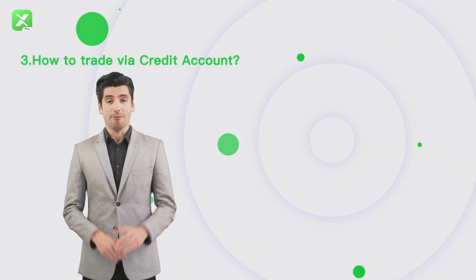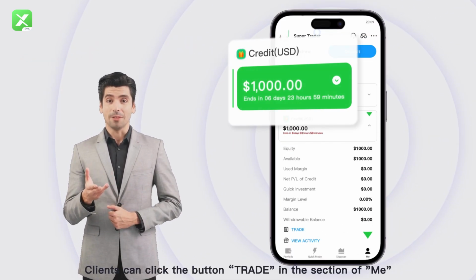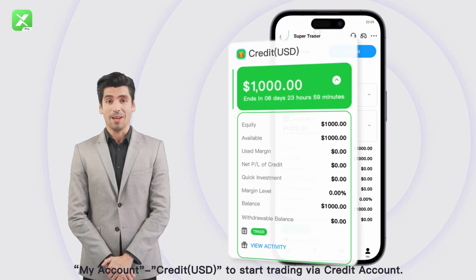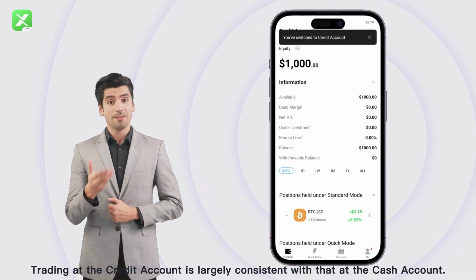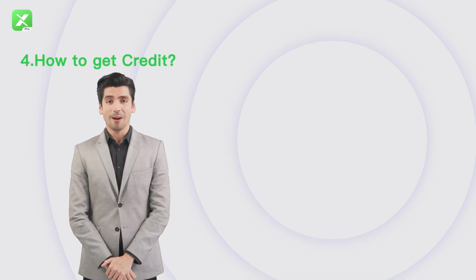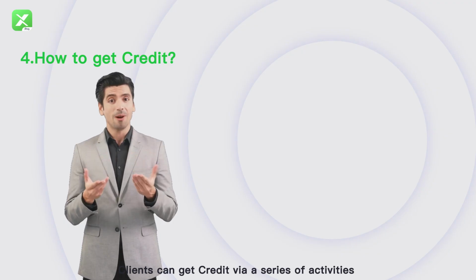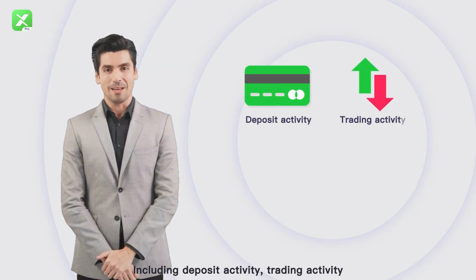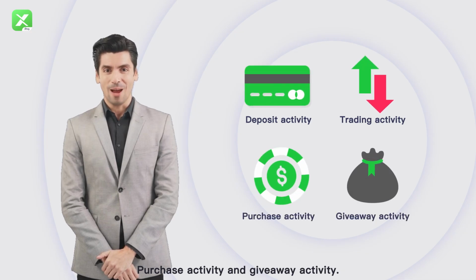3. How to trade via credit account. Clients can click the button Trade in the section of My Account Credit USD to start trading via credit account. Trading at the credit account is largely consistent with that at the cash account. 4. How to get credit. Clients can get credit via a series of activities including deposit activity, trading activity, purchase activity, and giveaway activity.